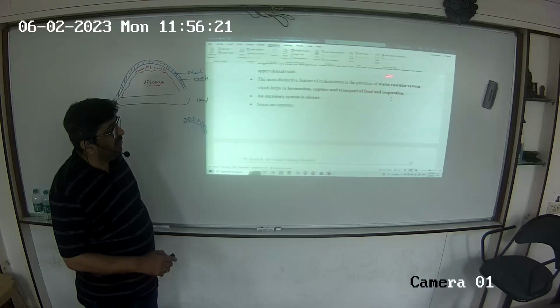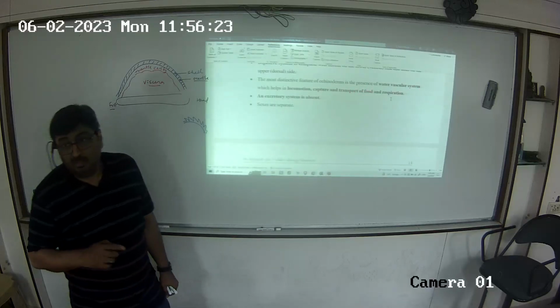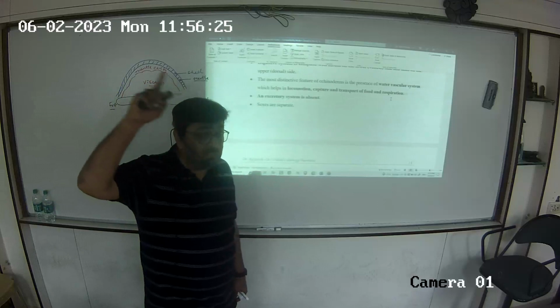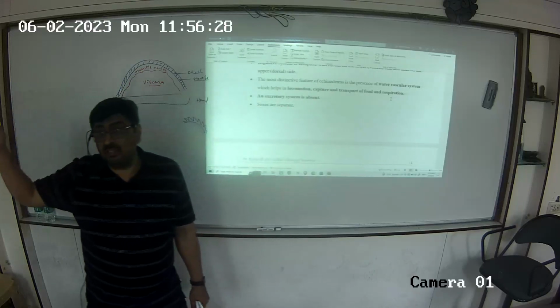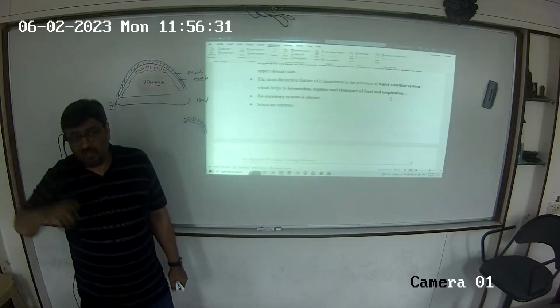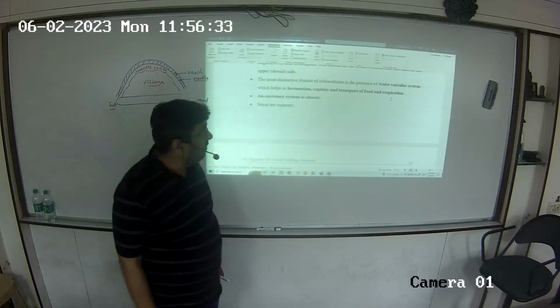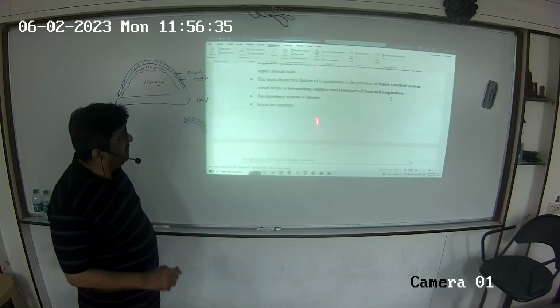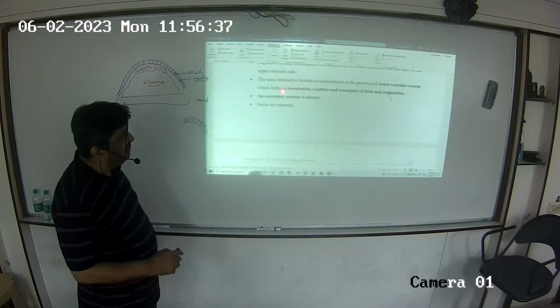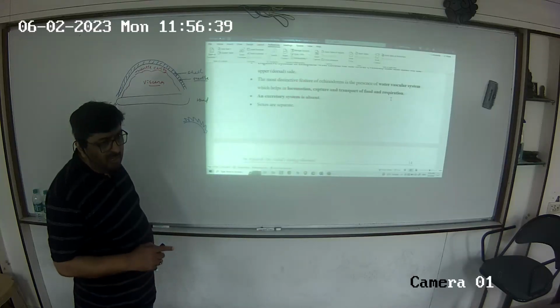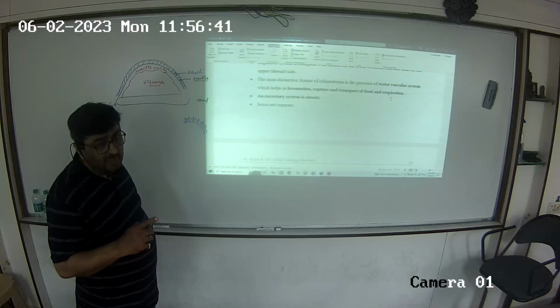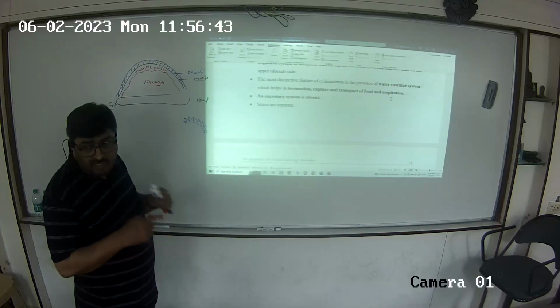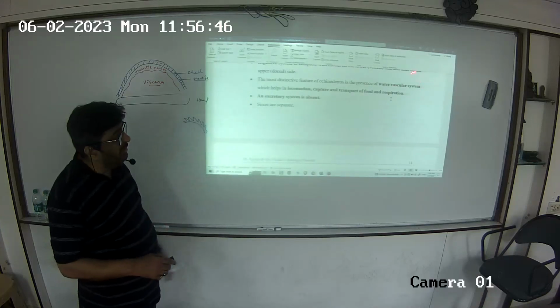Another term is the presence of water vascular system. In Porifera, what was there? Water transport or water canal system. Here we have water vascular system. And here the water vascular system helps in locomotion. The locomotory organs are called tube feet. In starfish, to move the tube feet you require this vascular system.